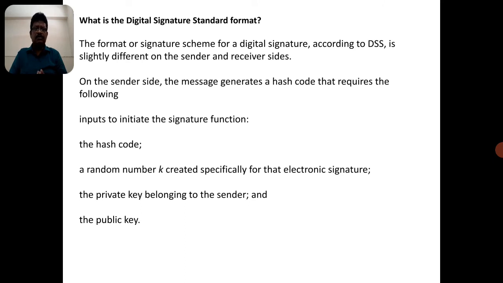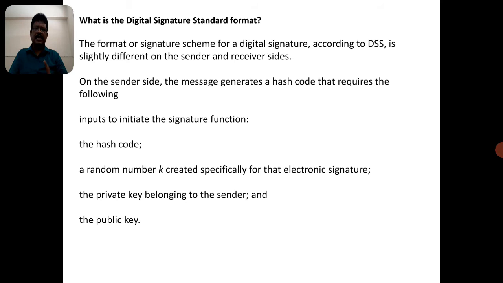Out of these two keys, the sender uses his private key in the encryption, and that provides authentication, because the sender uses only his private key and can distribute his public key to others. Similarly, if the recipient generates a pair of keys, he can distribute his public key to the sender. This is the common concept of public key cryptography. So here the three main concepts can be identified.